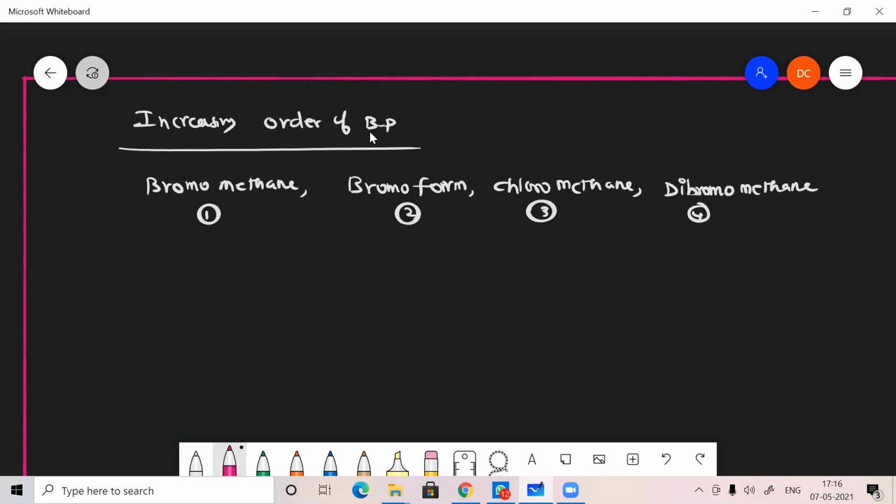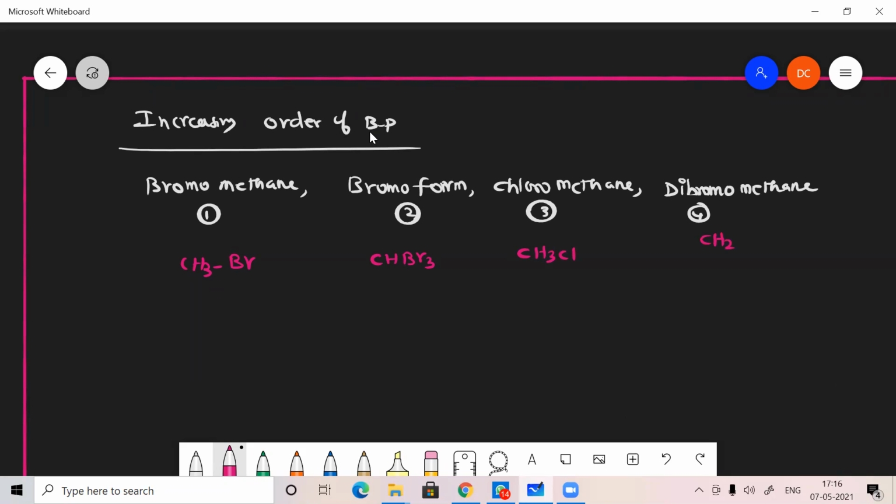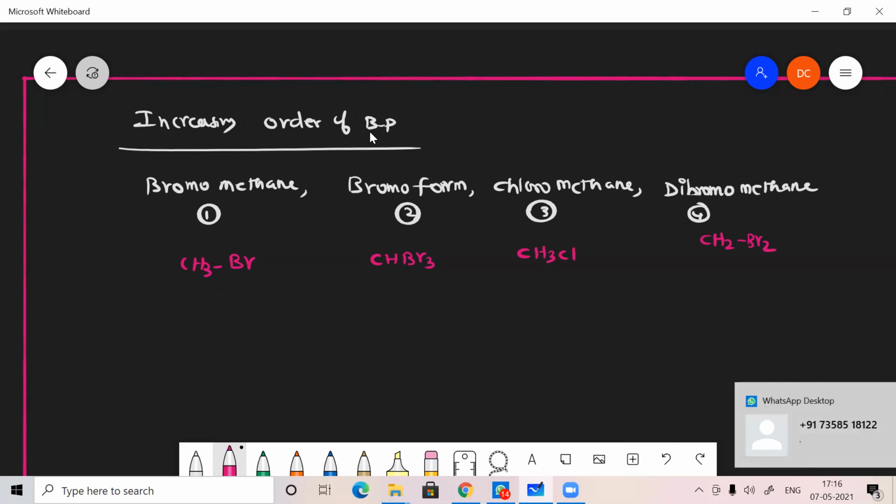Before writing all those things, we have to write the structures. CH3Br is bromomethane, bromoform is CHBr3, chloromethane is CH3Cl, dibromomethane is CH2Br2. Now which has the higher boiling point? Bromoform.